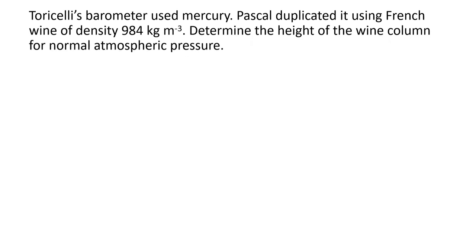Torricelli's barometer used mercury. Already we discussed, no? How Torricelli first designed the barometer, that we already discussed. There he used mercury. Pascal duplicated it using French wine of density 984 kg per meter cube. Pascal did the same, but instead of mercury, he used French wine. Determine the height of the wine column for normal atmospheric pressure. So we have to find the height of the wine column.